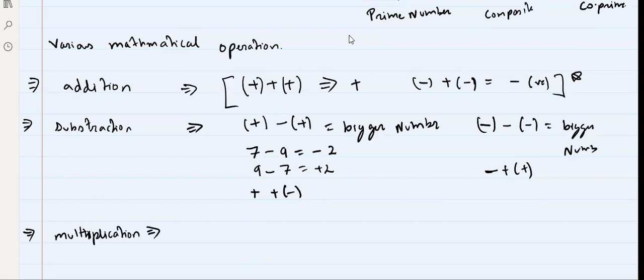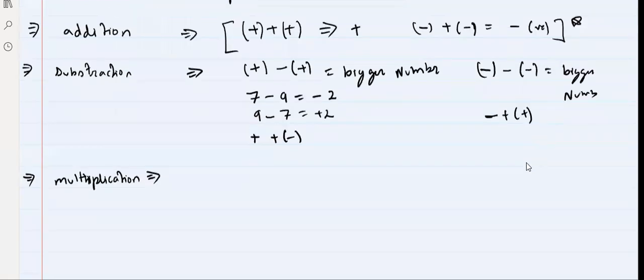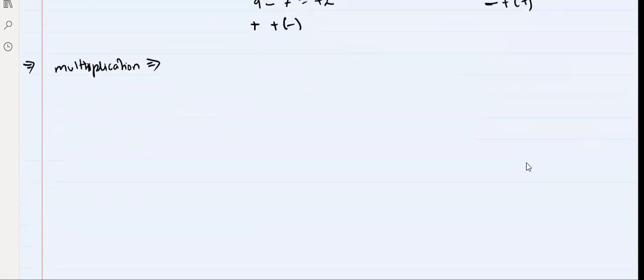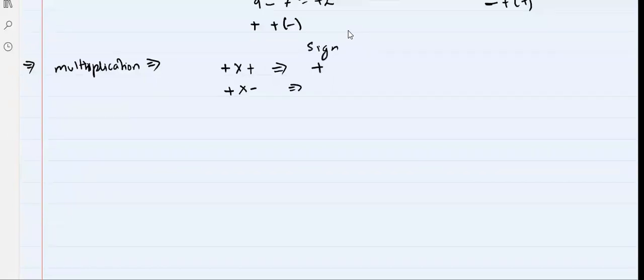Now multiplication is very important because when you talk about multiplication, we have to think what is the sign. So we know that plus into plus, the process will be multiplication, I'm talking about sign, sign will be plus. Plus into minus, sign will be minus. Minus into minus, sign will be plus, and minus into plus, sign will be minus. Got it, everyone?